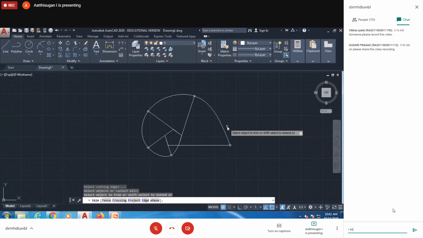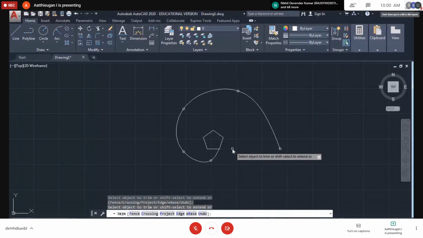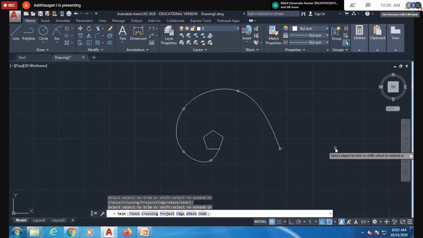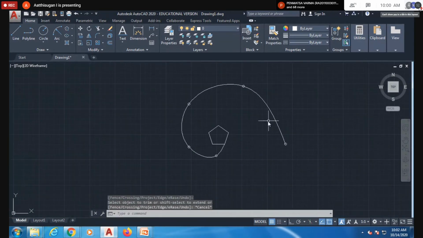Okay, so if you are giving single enter, you have to select it. Better, you can select whenever opening the Trim command. TR, double enter you can give. Just now you can select any number of lines. Just click those lines wherever you want to do it. Then you can press Escape or Enter, then you can exit from the command. I hope you understand this one.